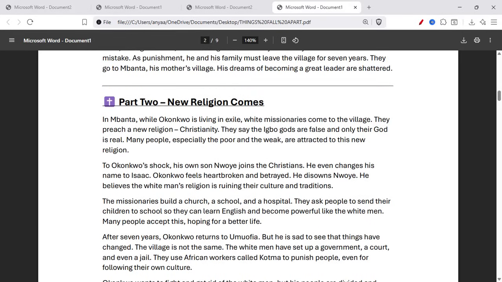Now, part 2, the new religion comes. In Mbanta, while Okonkwo is living in exile, white missionaries come to the village. They preach a new religion, Christianity. They say the Igbo gods are false and only their God is real. Many people, especially the poor and the weak, are attracted to this new religion.